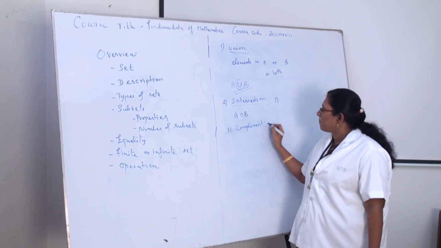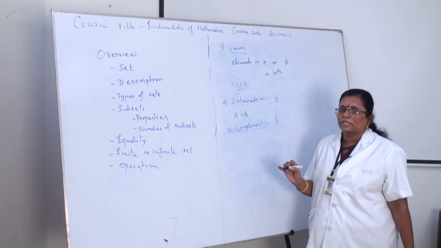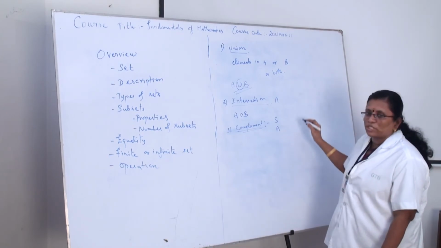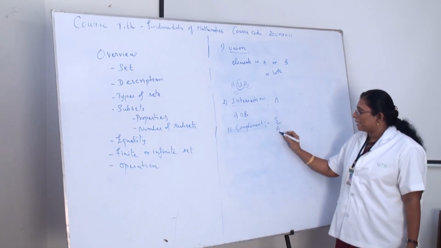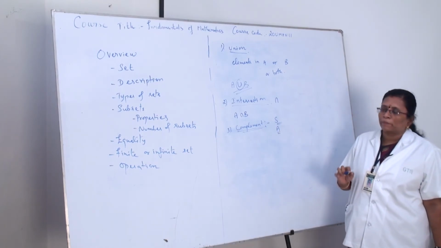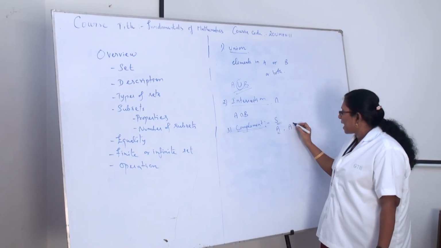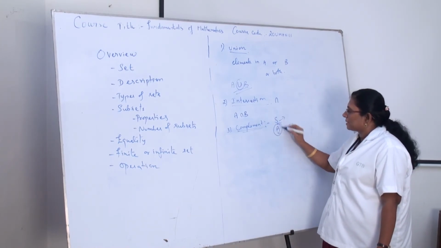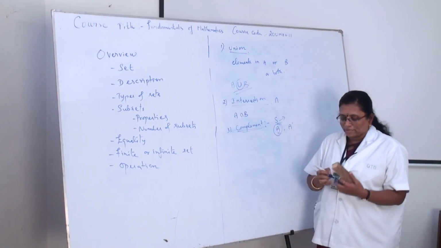And the third one is nothing but complement. What is the meaning of complement? Suppose I take a superset S and a set A. I have to find what A complement is: the elements which are not in A but in S, in the superset.